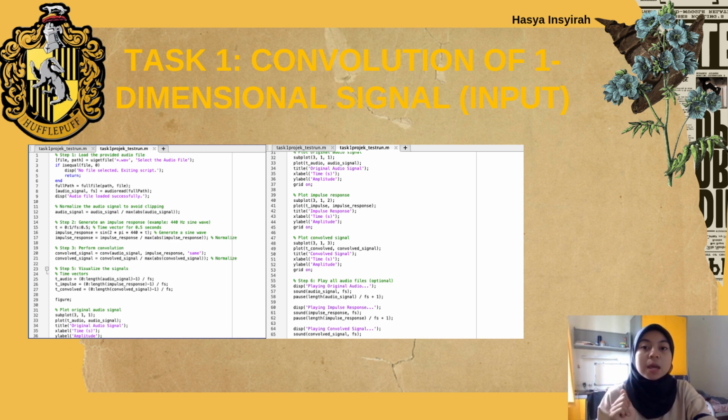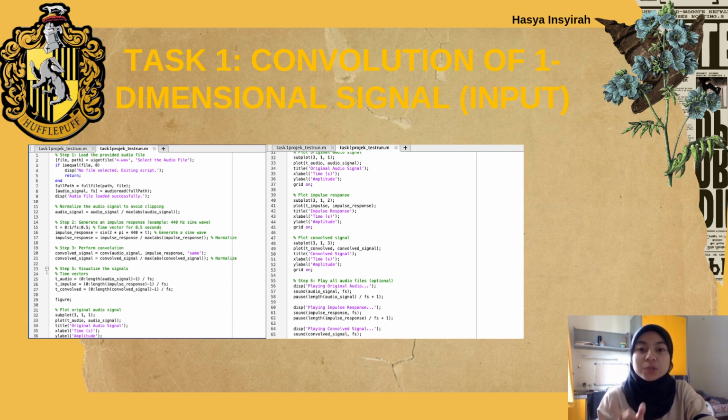And then fourth, three signals, the original audio, the impulse response, and the convolved signal are plotted. The plots show how the signals interact over time, with the time on the x-axis and amplitude on the y-axis. And then lastly, to better understand the results, this script plays the original signal, the impulse response, and the convolved output in sequence, showcasing the transformation caused by the convolution.